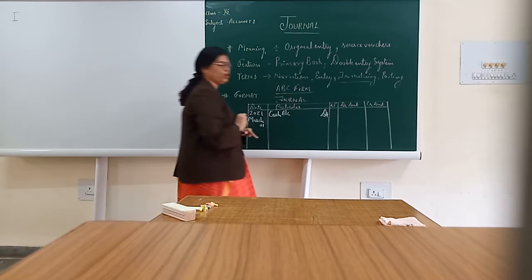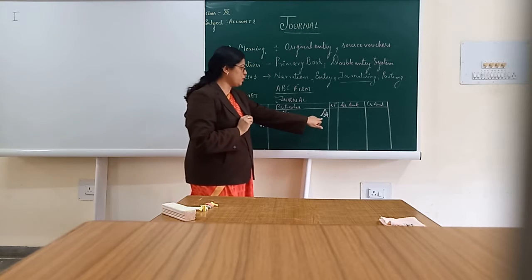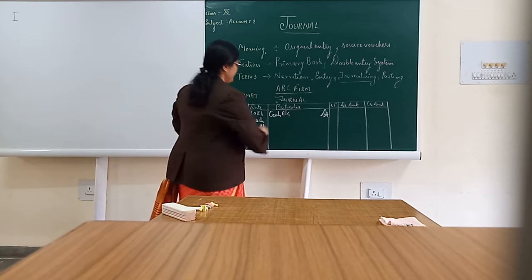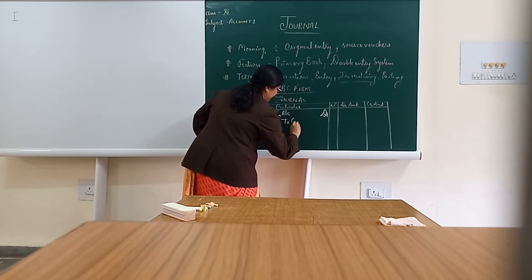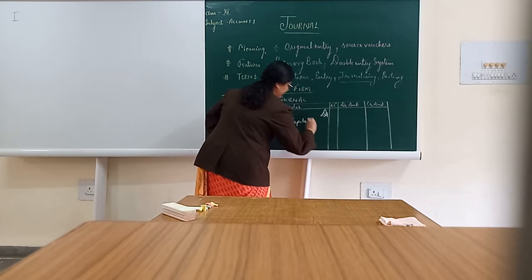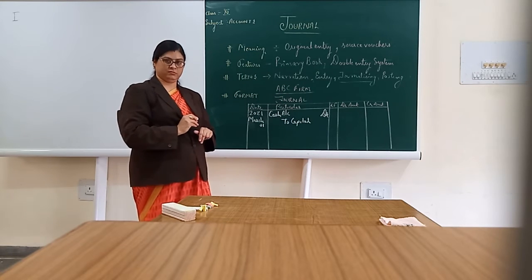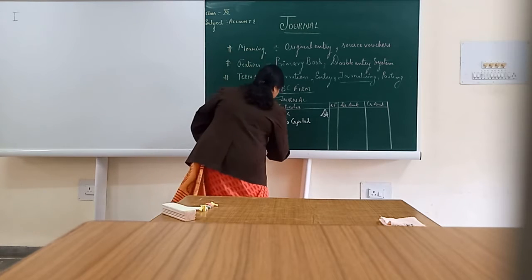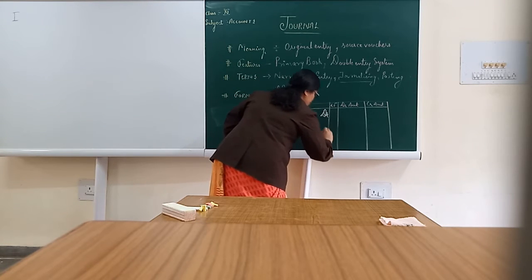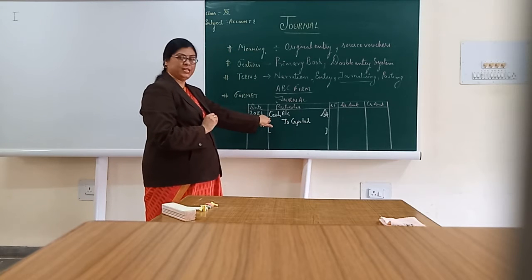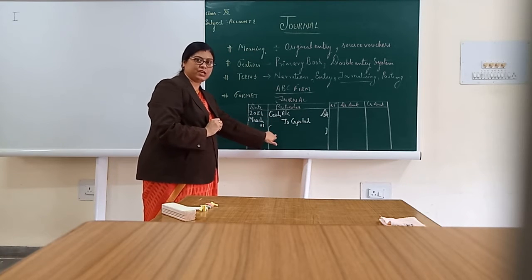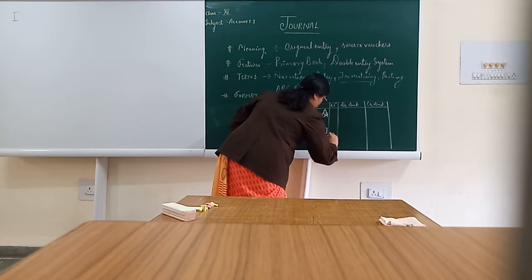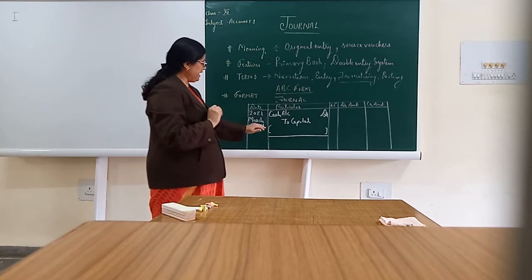Near to ledger folio column, in the particular column, we are supposed to write the abbreviation of debit, that is DR. Then, in the particular column, we are supposed to write the account which is to be credited, capital. That has to be written with the word to. Then, a small description has to be given for the entry, that is termed as narration. And after that, a line has to be drawn in the particular column, so that we can differentiate